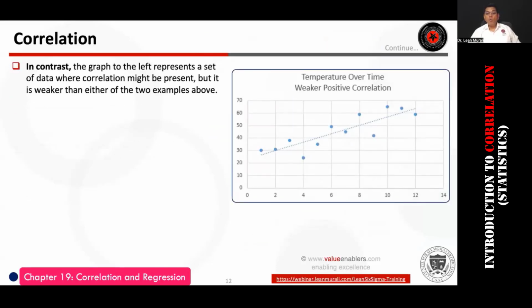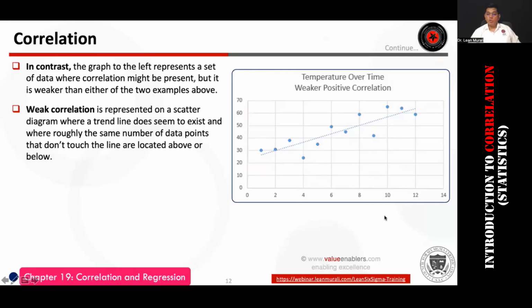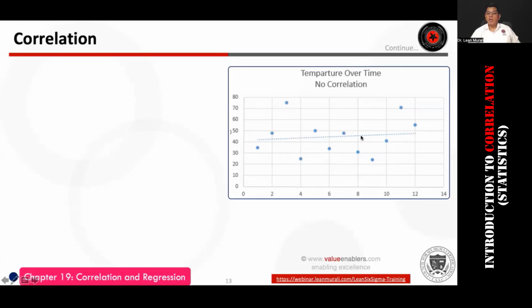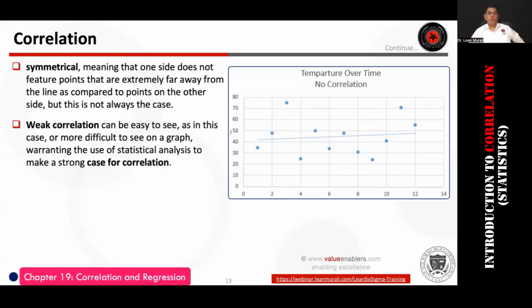Now, this is a weak positive correlation because there is a positive correlation, that is, the trend of the line is increasing, but the points are not closer. That means it is a weak correlation. Sometimes the line is just flat, and the points are scattered far around it. That means there is no correlation.